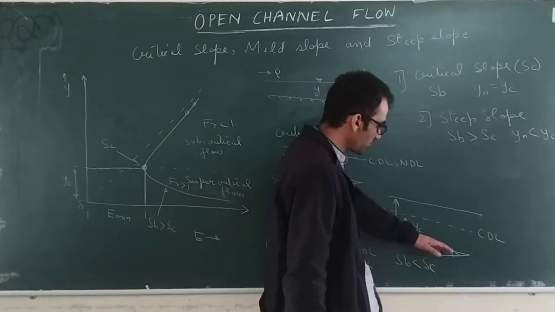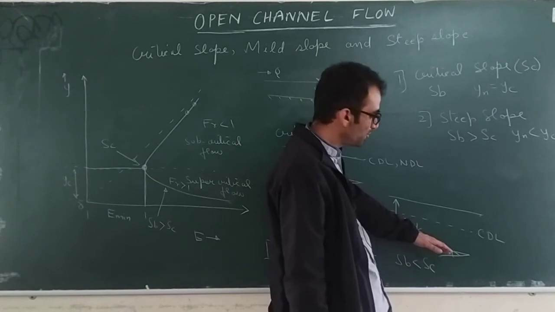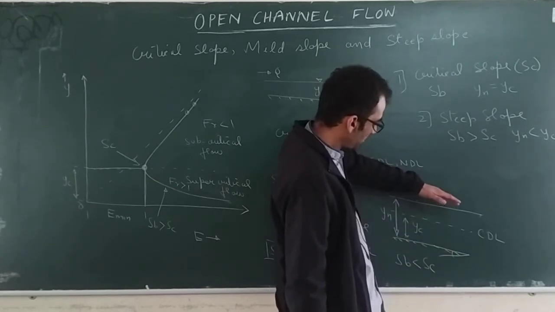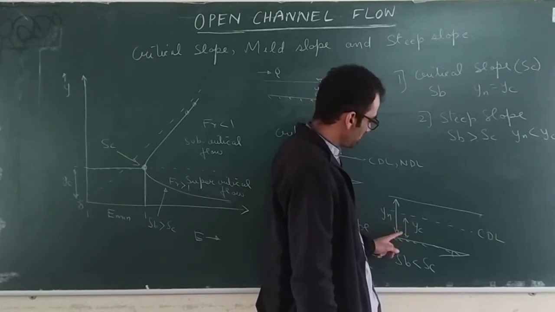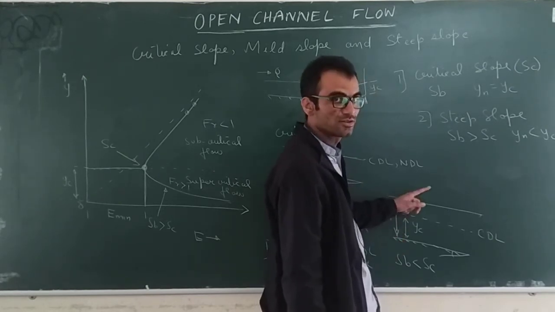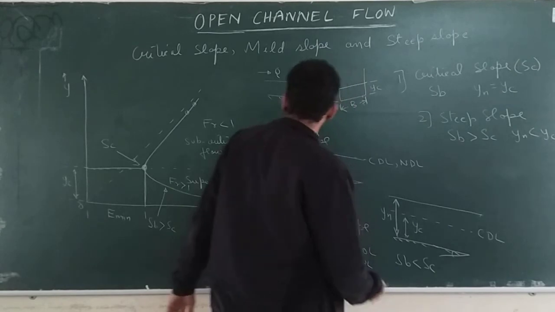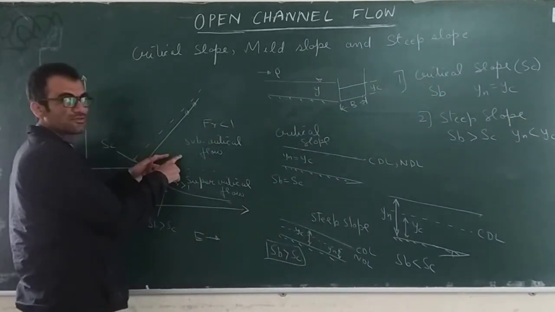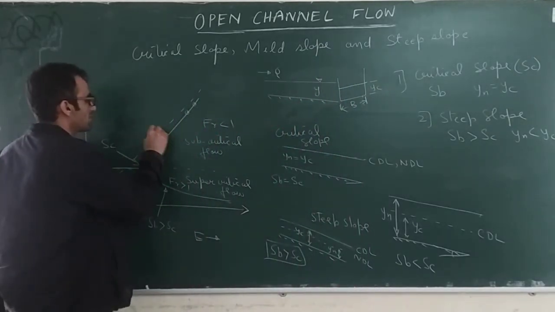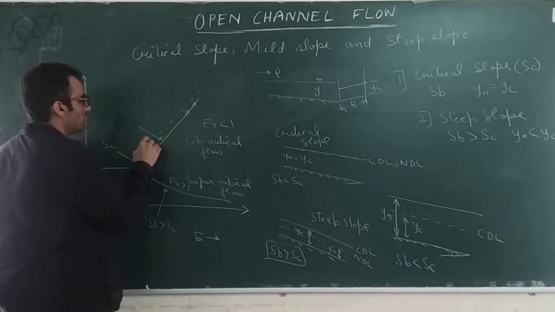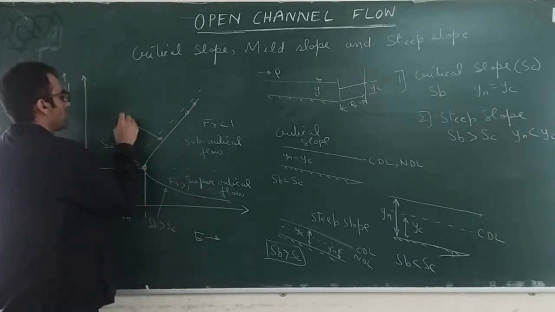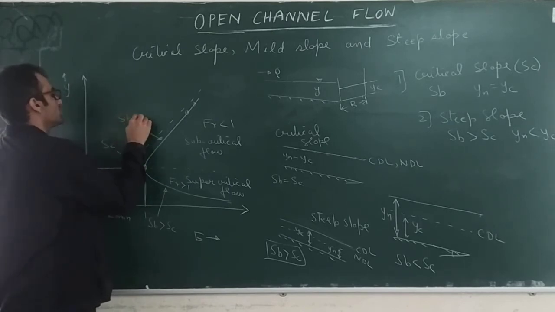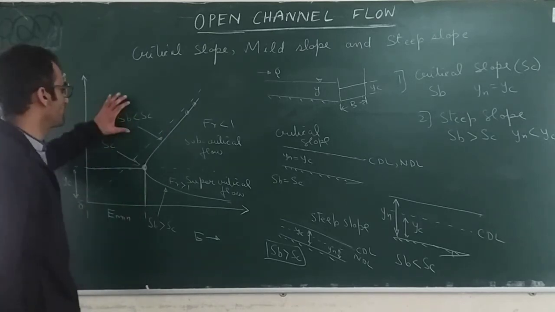So all the values of slope for which you are getting YN greater than YC, that is a mild slope. All those slopes will be termed mild slope, and mild slope will give you subcritical flow condition. So all the points on this graph above this critical line are actually SB less than SC, that is the mild slope values.